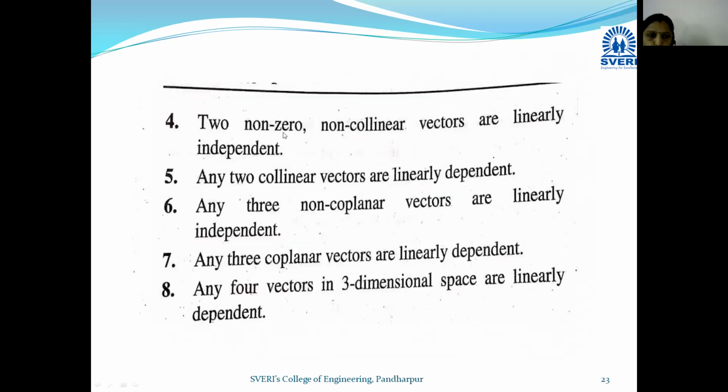Now see the next result. Two non-zero, non-collinear vectors are linearly independent. Here we can see that independent means they are non-zero and non-collinear. And they will also be non-coplanar. So independent vectors are non-coplanar, non-collinear, and linearly independent. Then any three coplanar vectors are linearly dependent. In this way some results are derived.